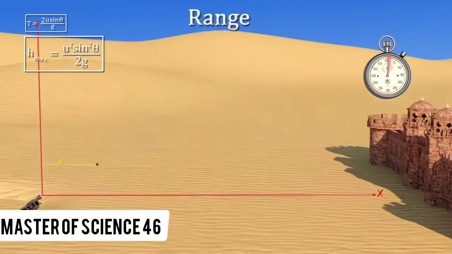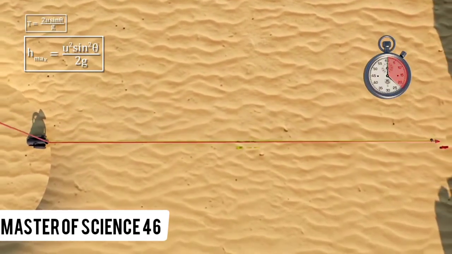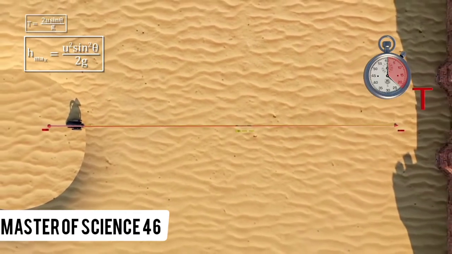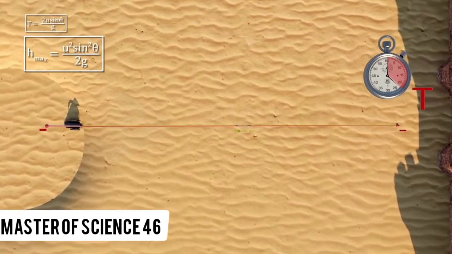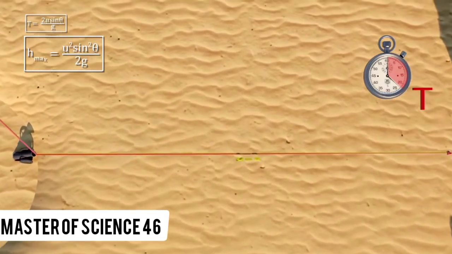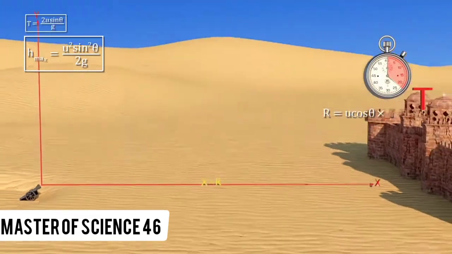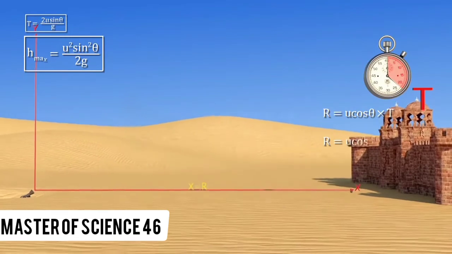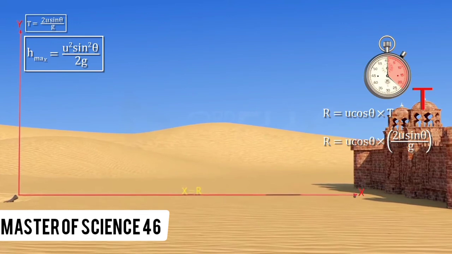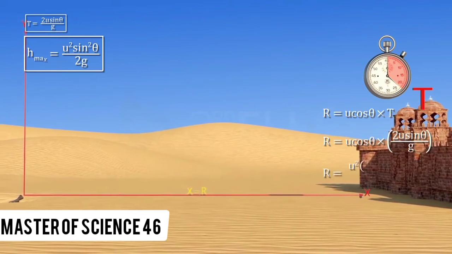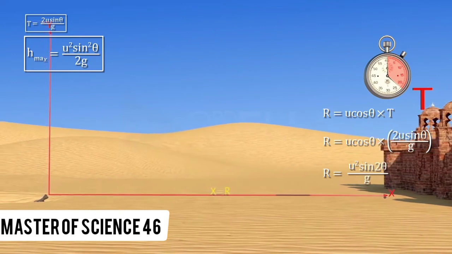Range. Range is the distance of the point on the ground where the projectile strikes from the point of projection. As the motion of the projectile is uniform along the x direction, its range is equal to the product of its velocity in the x direction and the time of flight. Upon substituting the value of t, r equals u cos theta into 2u sin theta by g, which can be expressed as r equals u square 2 sin theta cos theta by g, which equals u square sin 2 theta by g.